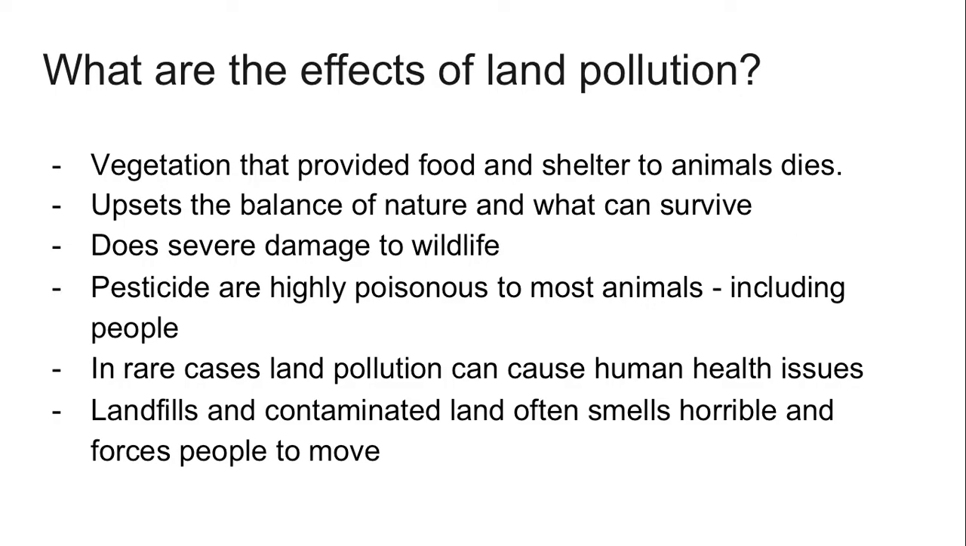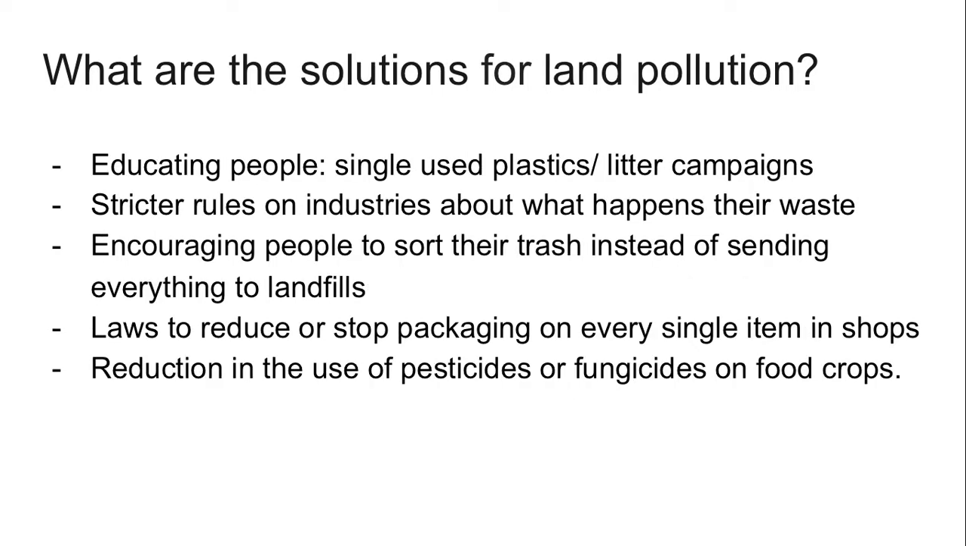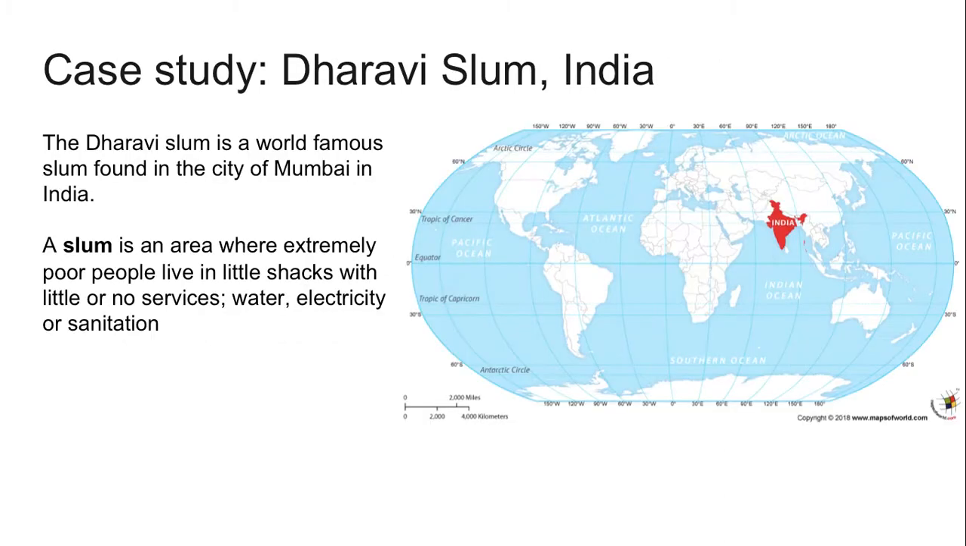Solutions: educating people so they understand what the impacts are and do it less often. Stricter rules, encouraging people to sort their trash so they can recycle, laws to reduce or stop packaging, such as the one that came into force in the Bahamas this year, and a reduction in the use of pesticides. Now we're going to look at a case study of where pollution has had massive impacts.